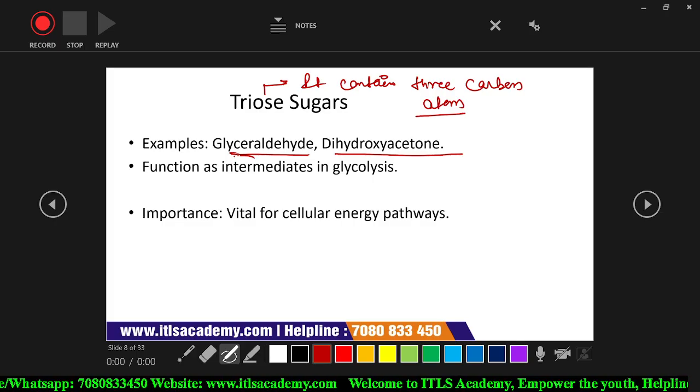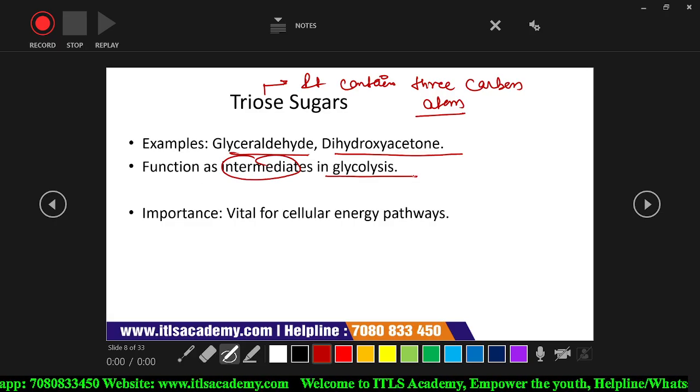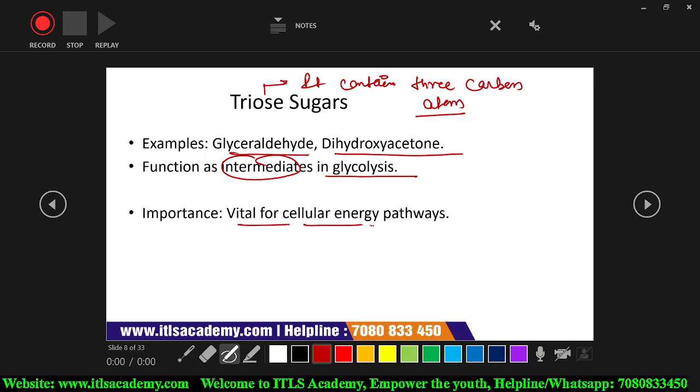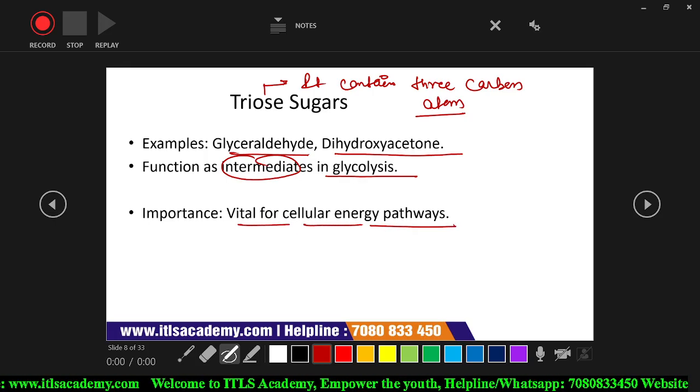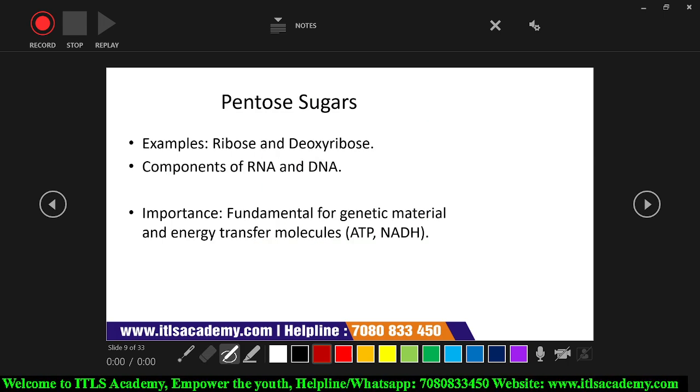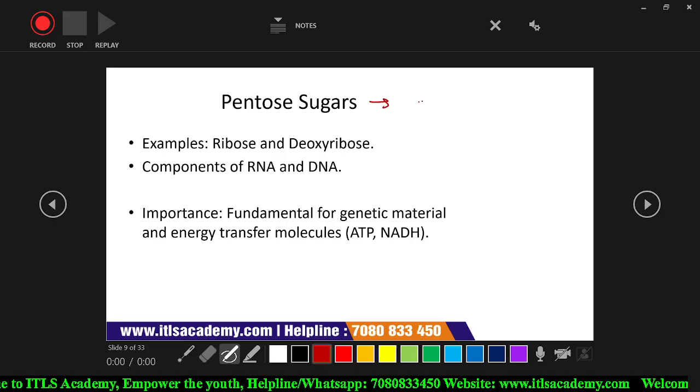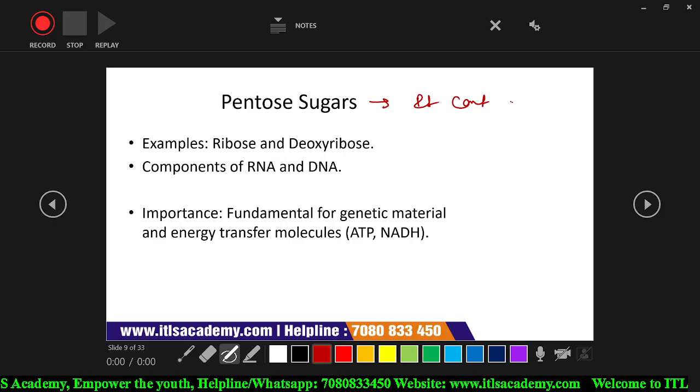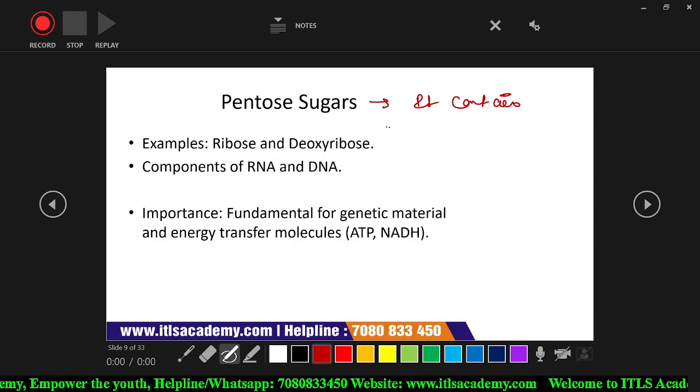They function as intermediates in glycolysis. Their importance is that they are vital for the cellular energy pathway. Pentose sugar means that it contains 5 carbon atoms.